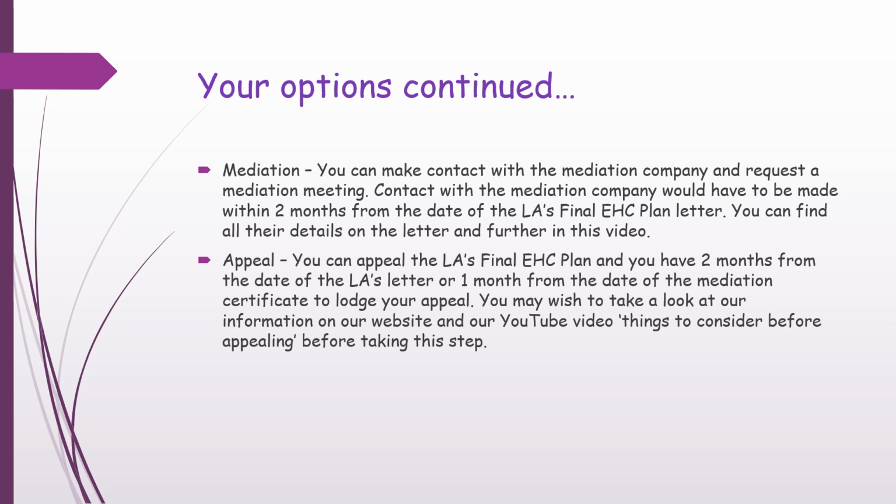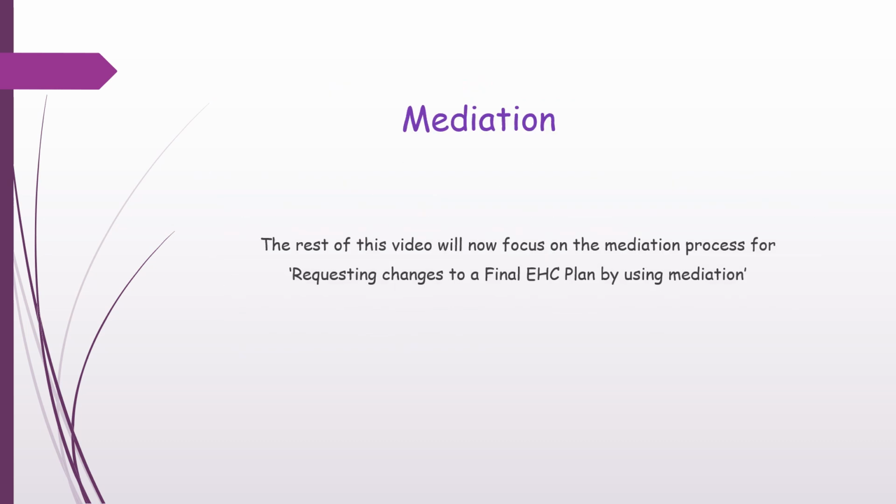Or you could appeal the decision. You can appeal the local authority's final EHC plan, and you have 2 months from the date of the local authority's letter, or 1 month from the date of the mediation certificate, to lodge your appeal. You may wish to take a look at our information on our website and our YouTube channel. We've got a video on there called Things to Consider Before Appealing, before you take this step. The rest of this video will now focus on the mediation process for requesting changes to a final EHC plan by using mediation.